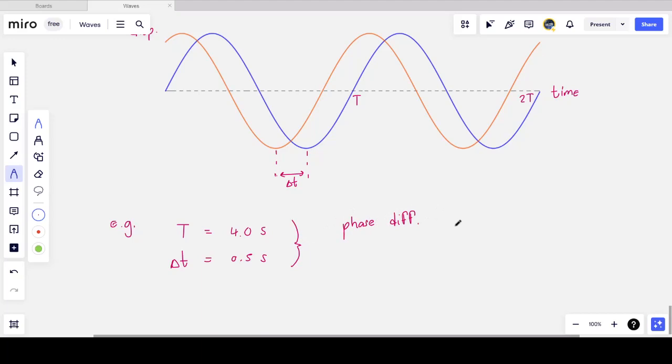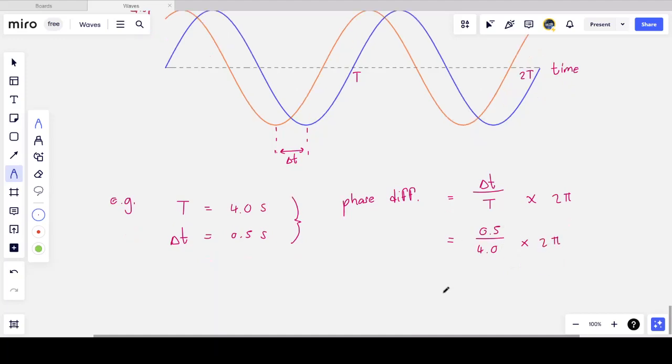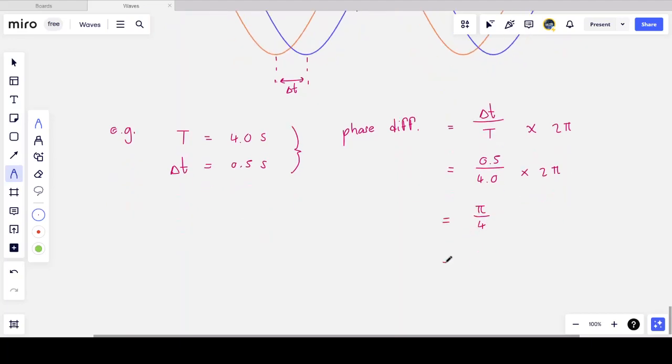And the phase difference is the fraction of the time over the period that it takes for the same point on either wave to pass me, and then to multiply that by 2 pi, which is the path difference multiplied by 2 pi. And what I get is 0.5 divided by 4 times 2 pi, which is pi by 4 radians, and so the phase difference is 45 degrees.